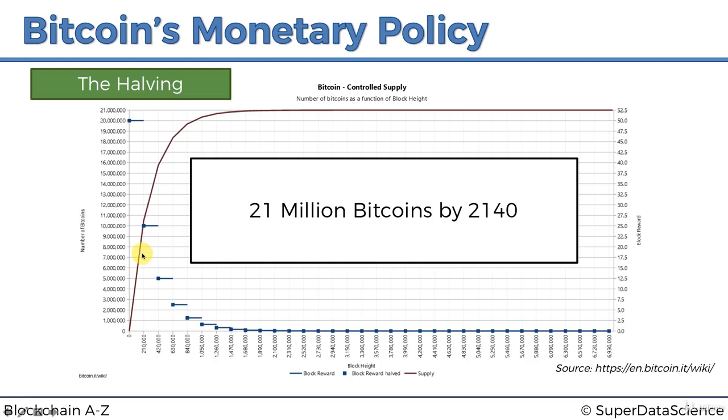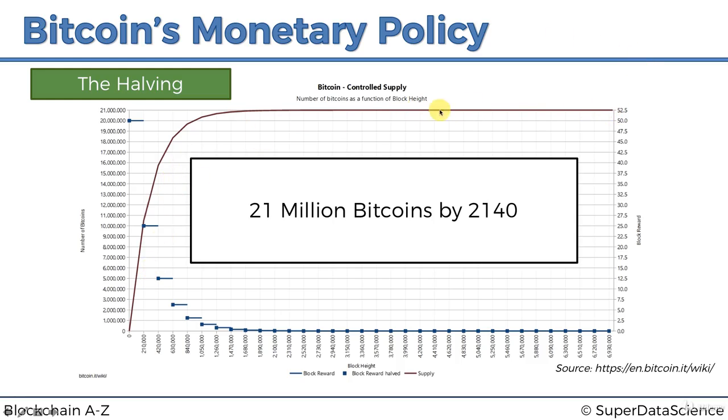If you take 50 plus 25 plus 12.5 plus and so on, and of course you multiply it by the number of blocks inside this period of 4 years. But in general, because it's halving, it approximates. So it's basically an exponential chart as well, and it has an asymptotic value. So it will not just keep increasing forever.